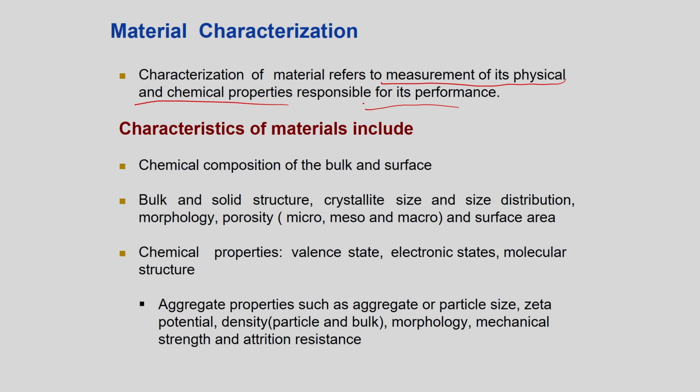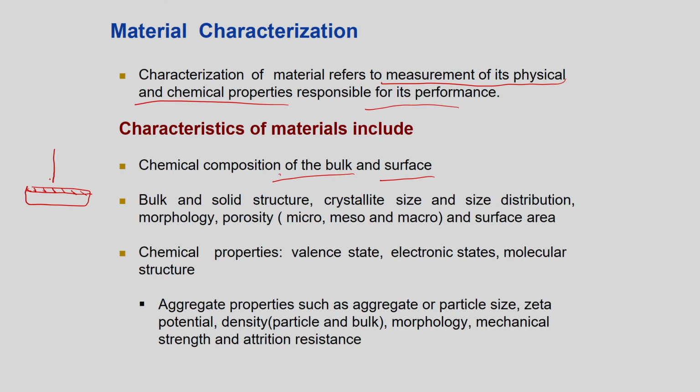The characteristics of any material: what we need to know is the chemical composition of the bulk and the surface. As I told you, surface phenomena are very important in the case of the particular material which you have prepared, because there will be a different behavior at the bulk and at the surface. For example, if you have a particular surface, you can study it with different techniques.